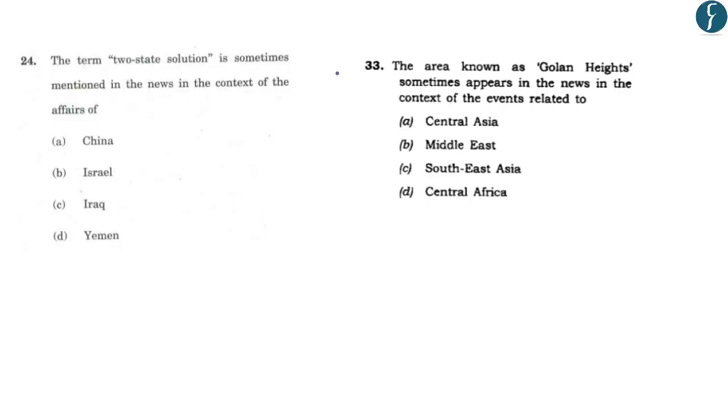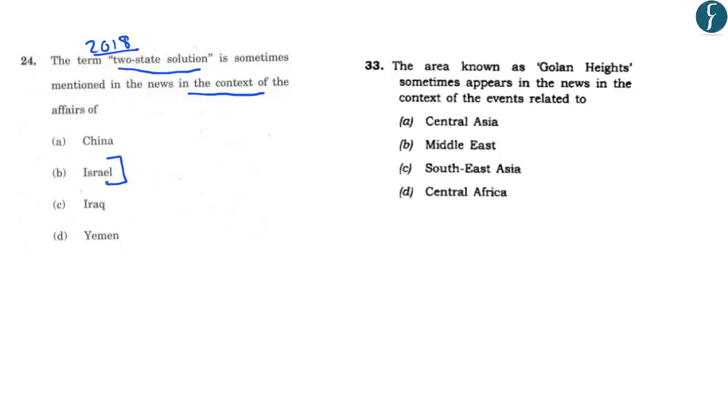Now, if you look at the previous year preliminary examination question papers, you will find that questions have been asked in the preliminary examination related to various conflict zones. So, for example, this question was asked in the year 2018 in the preliminary examination. And it reads, the term two-state solution is sometimes mentioned in the news in the context of the affairs of. So, this two-state solution has been in the news in the context of the Israel and the Palestinian conflict.